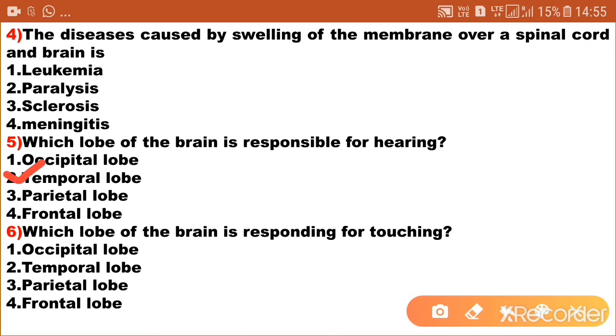Which lobe of the brain is responsible for touching? First option, occipital lobe; second one, temporal lobe; third one, parietal lobe; fourth one, frontal lobe. So the parietal lobe is responsible for touching. So option 3 is the correct answer.